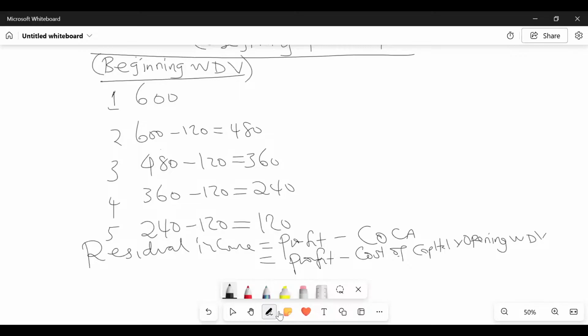So you take the profit, you subtract the cost of capital employed. And how do we get this cost of capital employed? You take the cost of capital multiplied by the opening or beginning written down value.